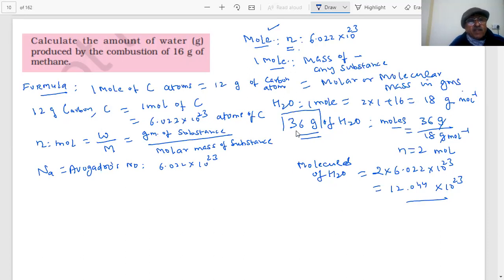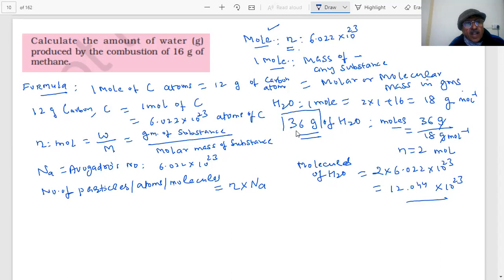So if you want to convert moles into molecules, then the number of particles, atoms or molecules will be equal to n into Na, where Na is the Avogadro's number.